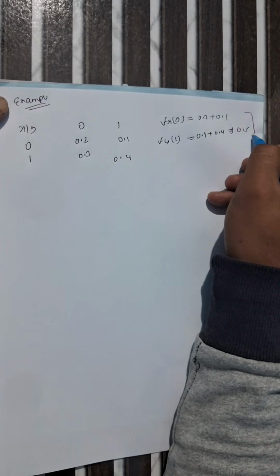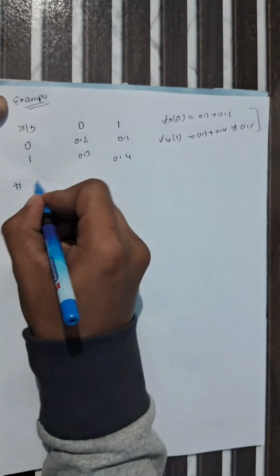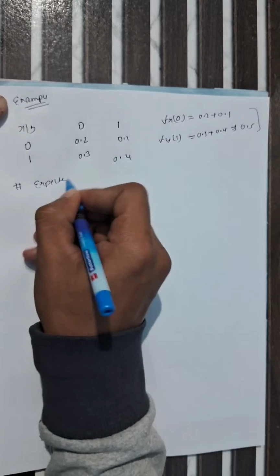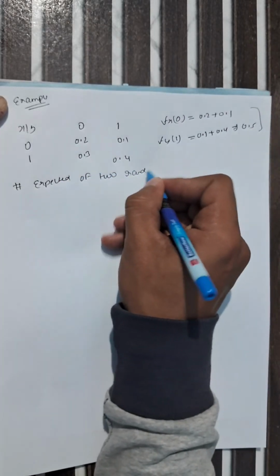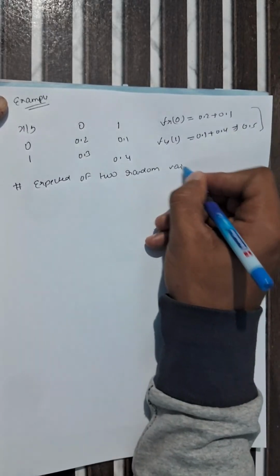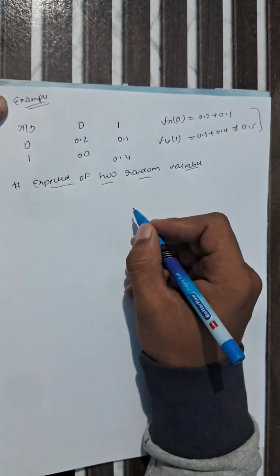Now we are looking at another important topic, which is expectation of two random variables. Up to here, I think you understand it.